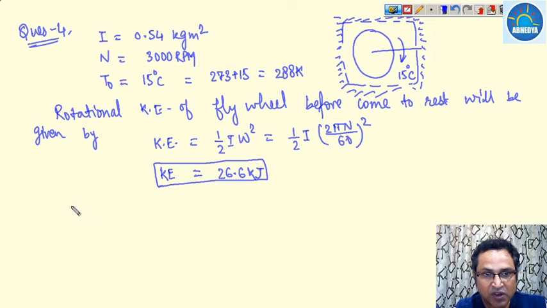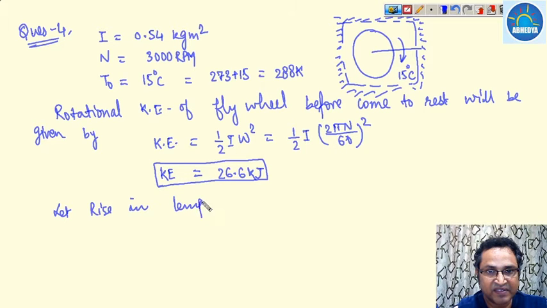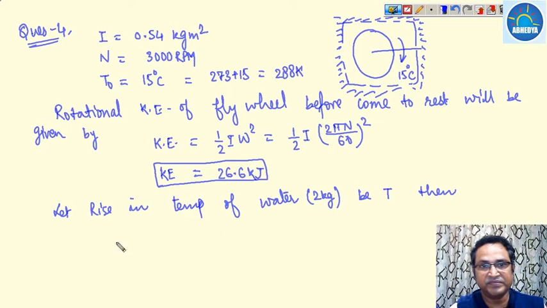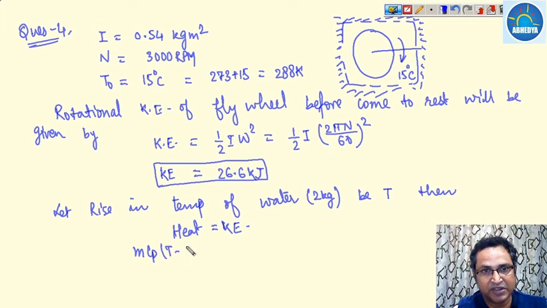So this energy will be utilized as heat. Let the final temperature of the 2 kg water be T. Then heat is equal to kinetic energy, that is m Cp (T minus 15) equal to 26.6 kilojoule.